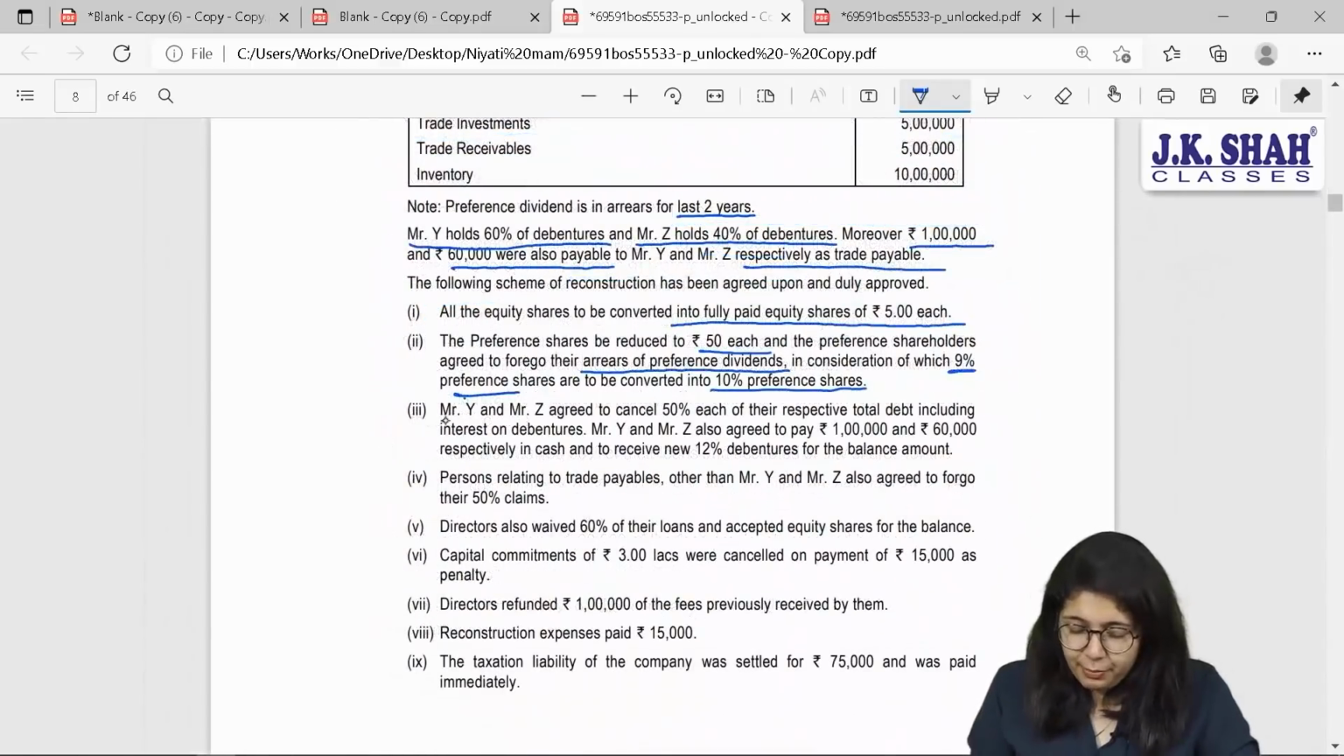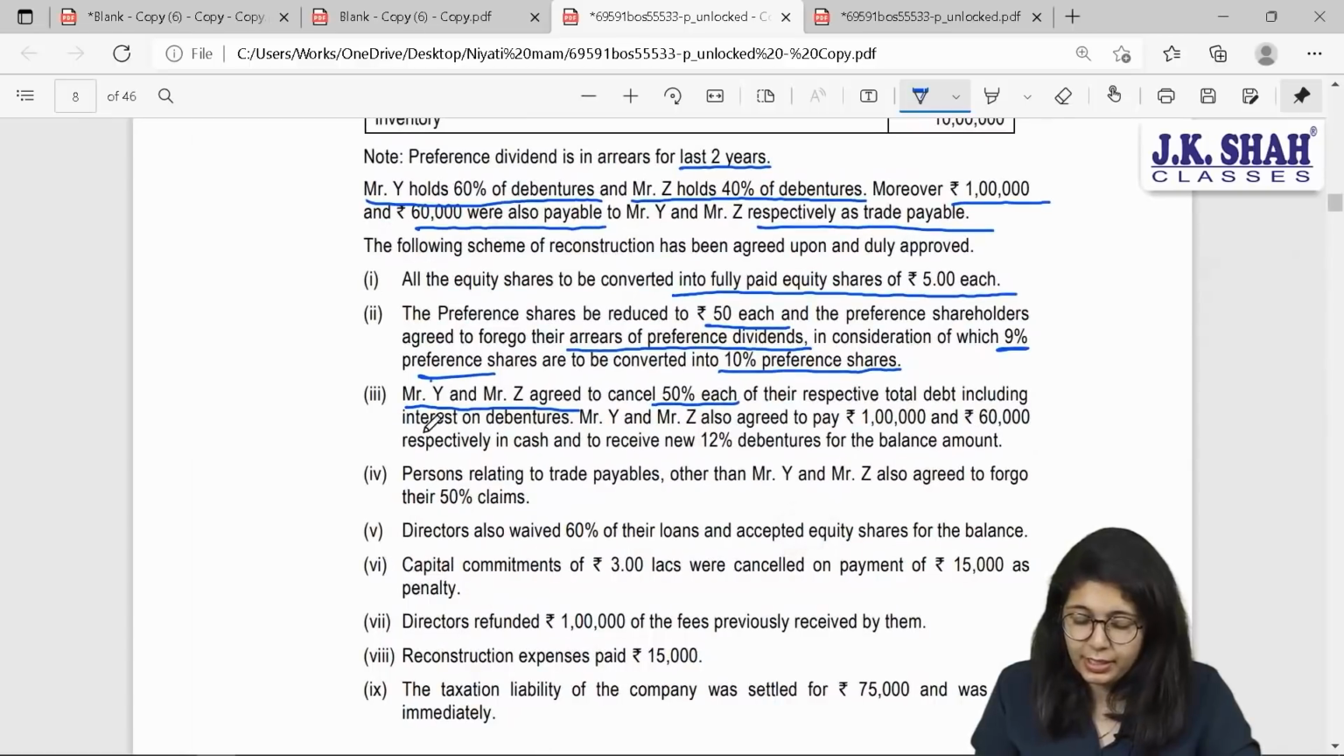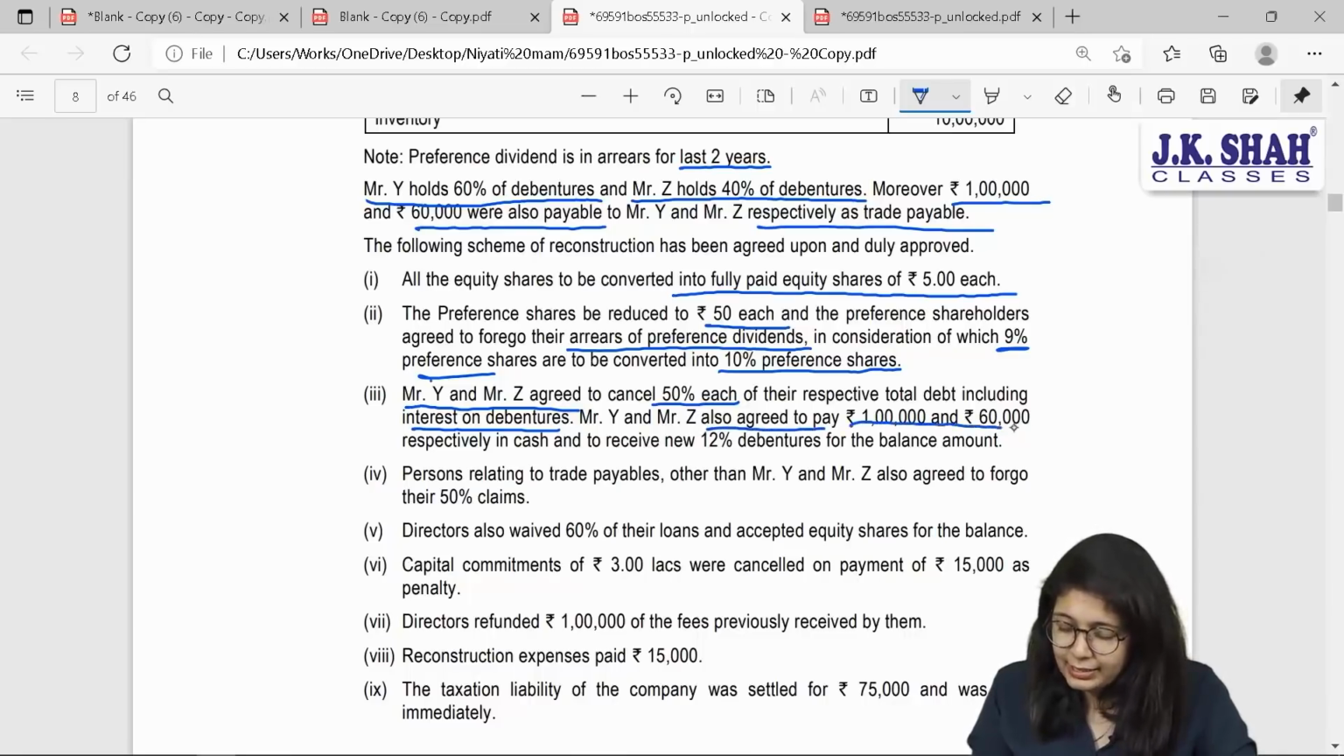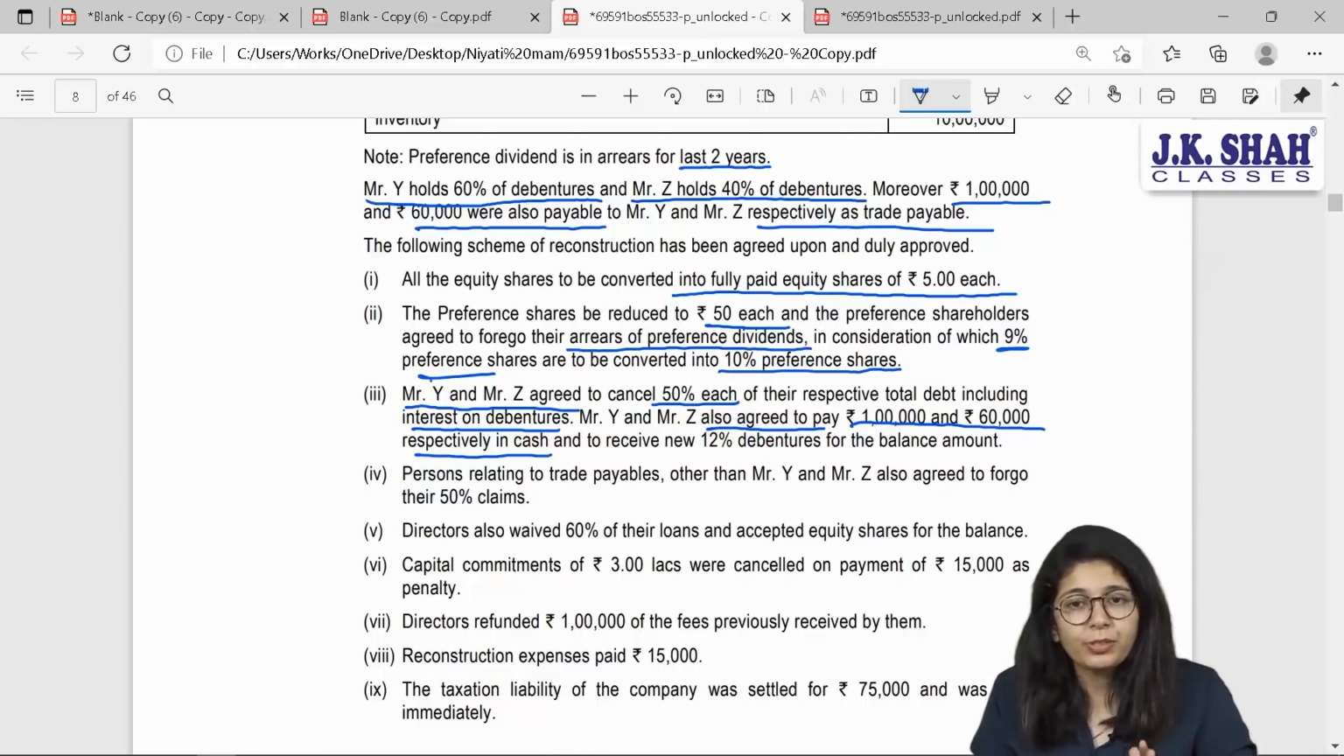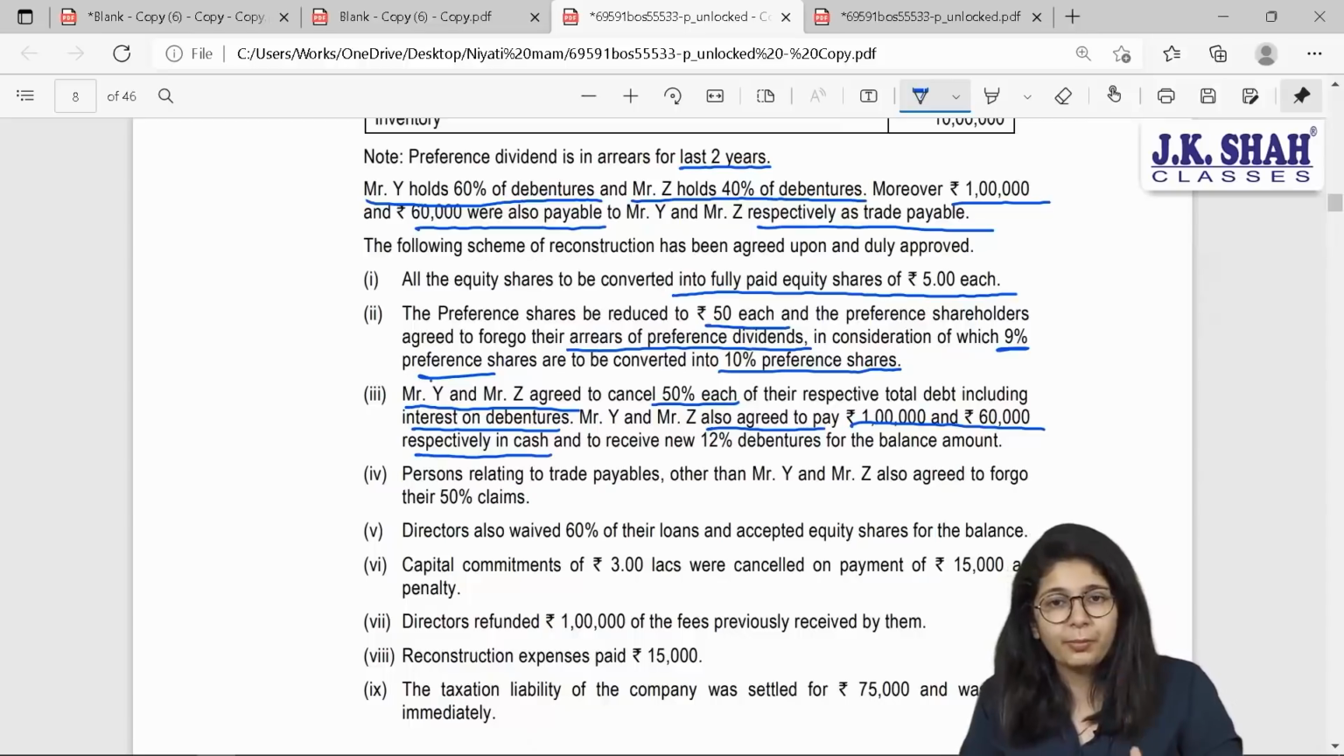Third point. Mr. Y and Mr. Z agreed to cancel 50% each of their respective total debts, including interest on debentures. They want to cancel 50% of their claim. They are also ready to pay 1,60,000 respectively in cash. So, beta, when cash is coming in for the company, we say debit what comes in, cash account shall also be debited.